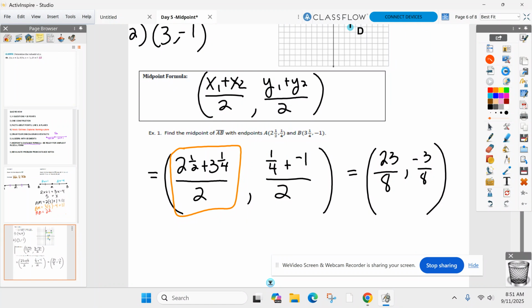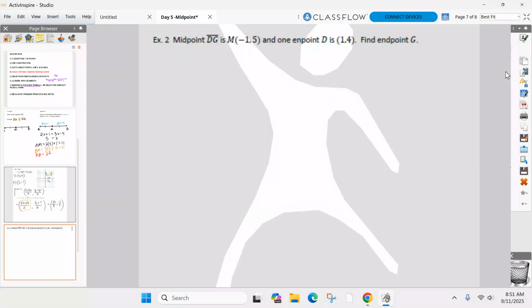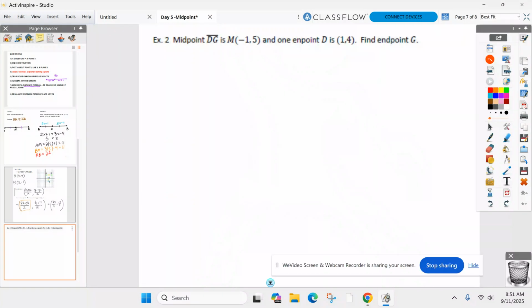Here's what I want you to be able to do, this next one. What happens if you already know the midpoint? You know one of the endpoints, and now I want to find the other endpoint. So I'm telling you the point in the middle. I'm giving you one endpoint. You got to find the other one now. That's what we're about to do up here.